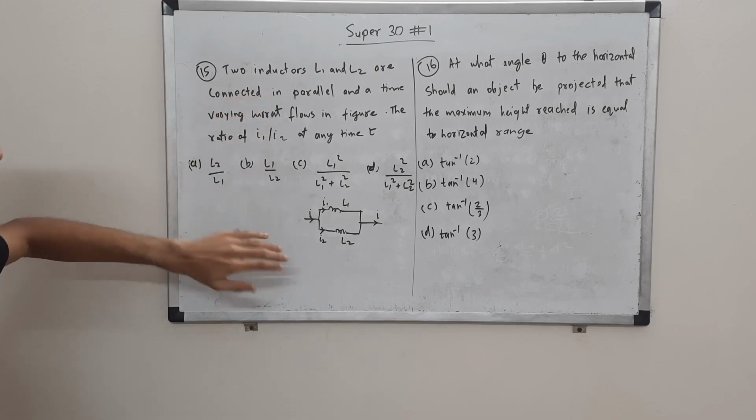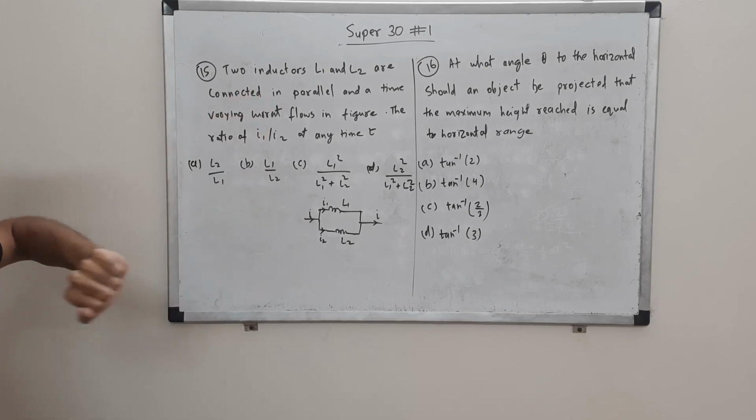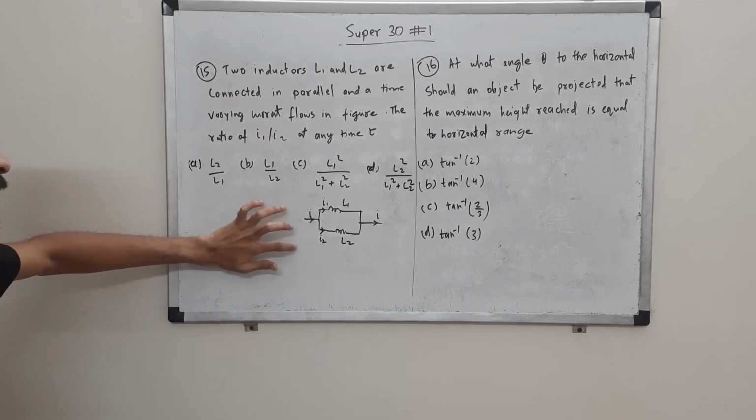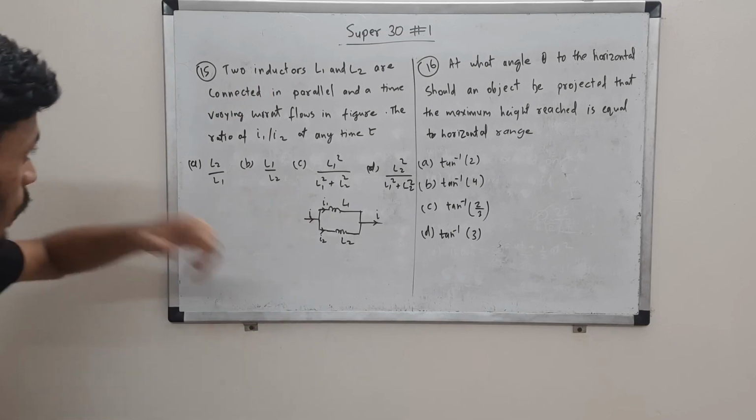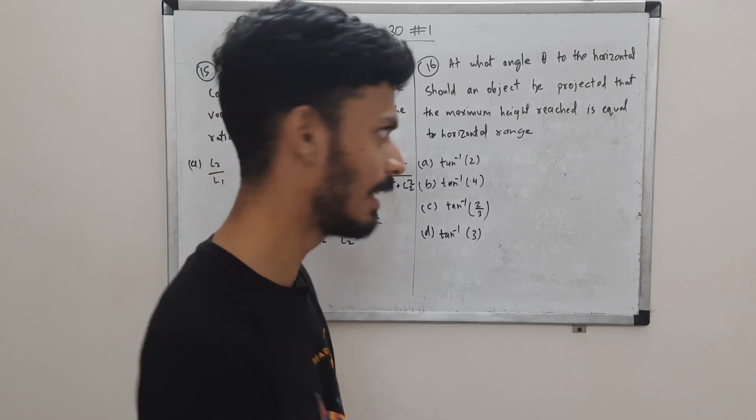In this we have two inductors as shown in the figure. They are connected in parallel. Varying amount of current flows, I1 and I2, in them. You are supposed to tell the ratio of I1 by I2 at any instant t.